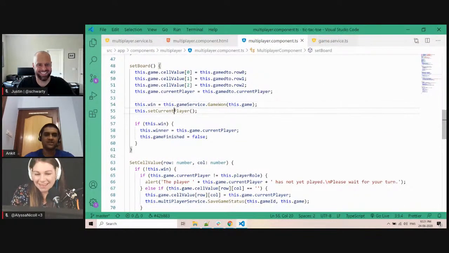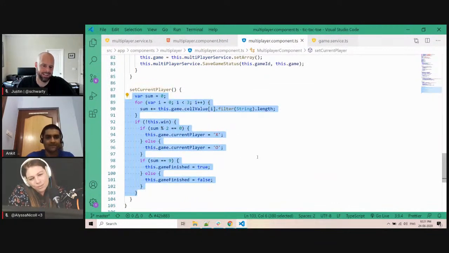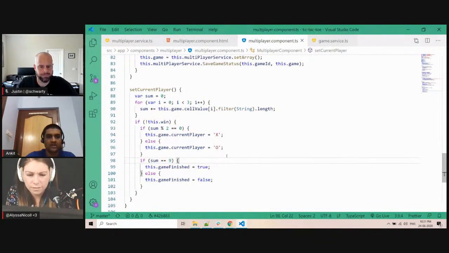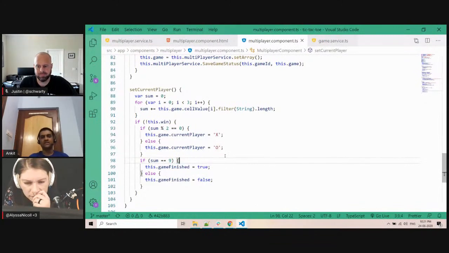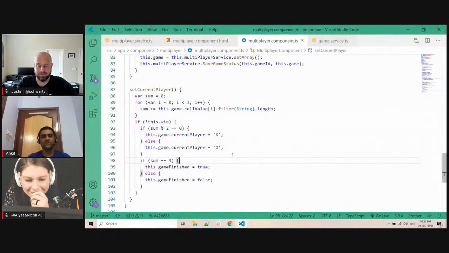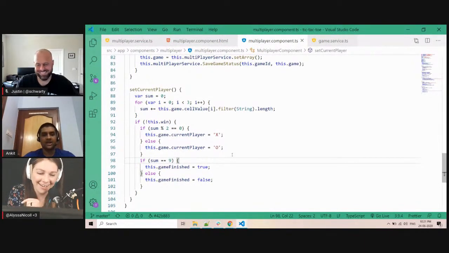And after this, I am setting the current player. In the current player, this is a very interesting thing. Here you can see I am doing something with even and odd. So what does this mean? What are we doing here? Let me explain it in this way. The first player who will play is always X. So it has turn number 1. Are you using modulo there? Yeah, I am using modulo. I am telling you the logic behind that.